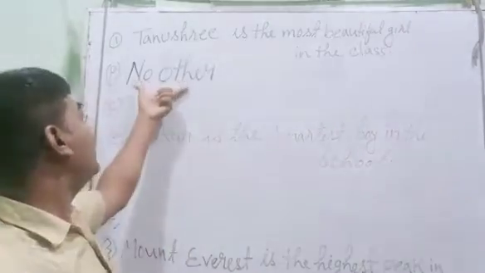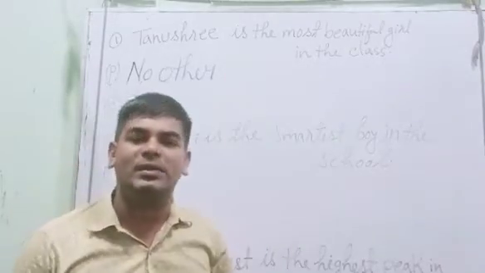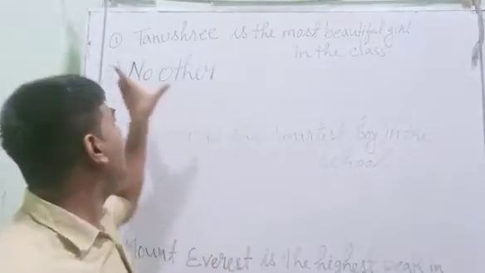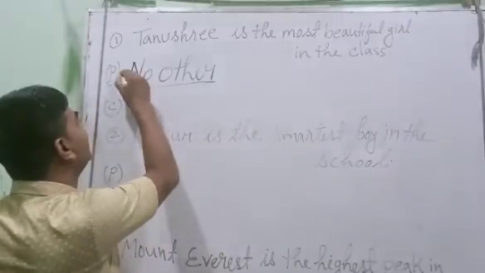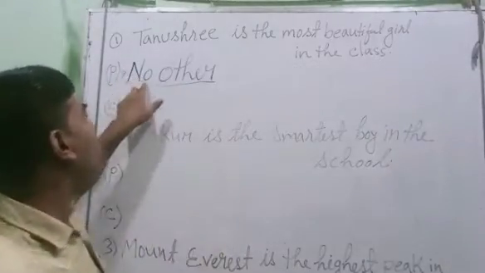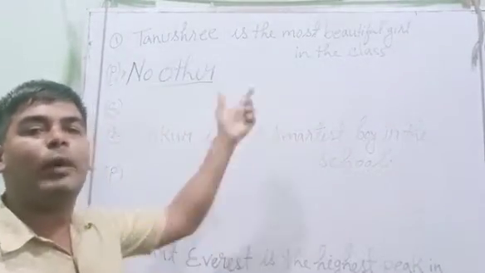If you can remember this keyword, no other, rest of the things you will find in the question itself.